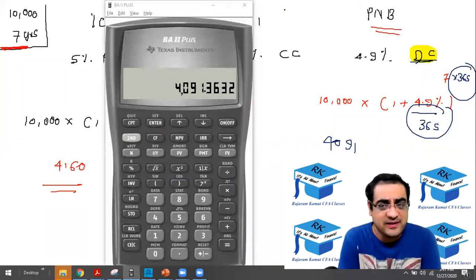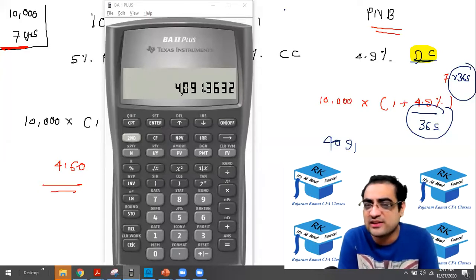You can calculate that way also, but the value of E is not just 2.71. There are a few more decimals also to the E. It's some 2.7172, something like that. So I don't know the exact value of E. It's some 2.71 and after that also there are some decimals.